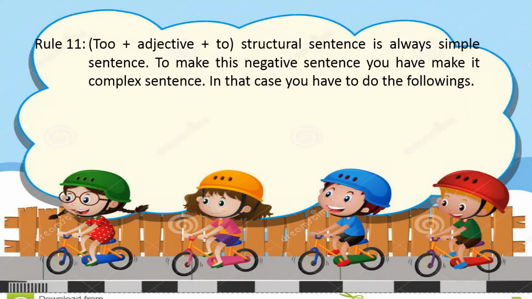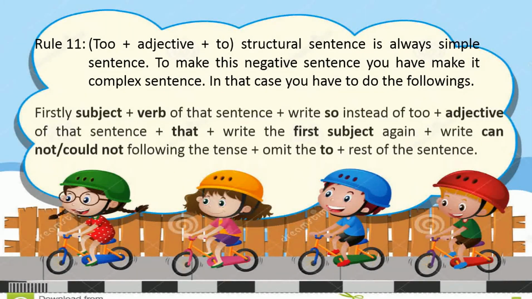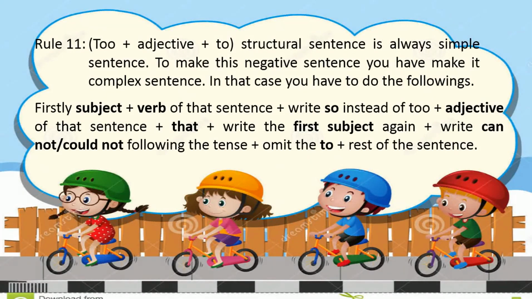Follow this structure: subject plus verb of that sentence, plus so instead of the first too, plus the adjective of that sentence,